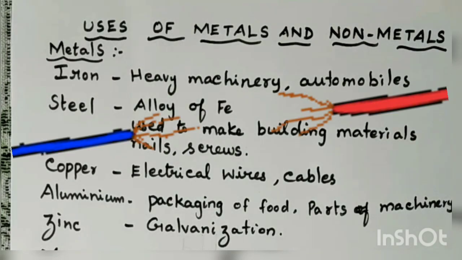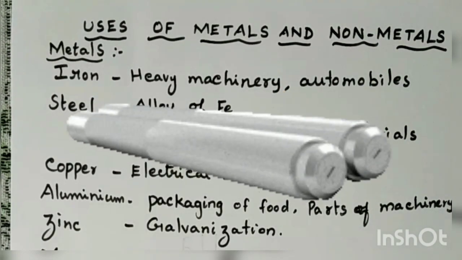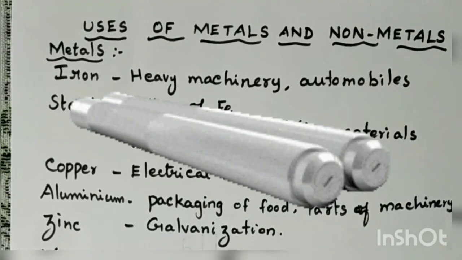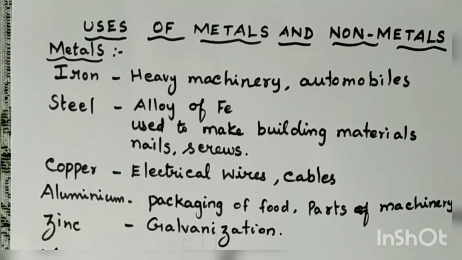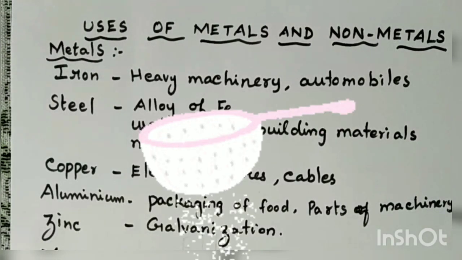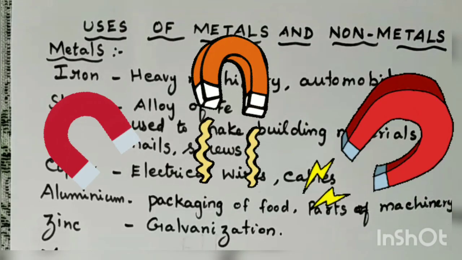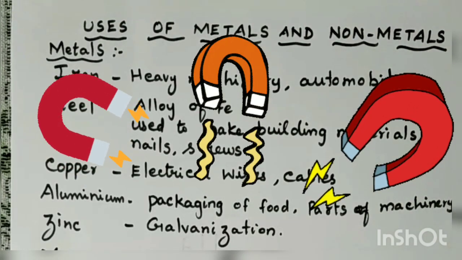Copper is used for making electrical wires. So, wiring is done in our homes. Everywhere it is made up of copper covered with plastic material. Even cables are also covered with plastic. So, the wire inside is made up of copper. Coils, pipe fittings, then parts of some of the electrical equipments. Then it is also used for making cooking utensils, then integrated circuits and electromagnets. So these are the uses of copper.